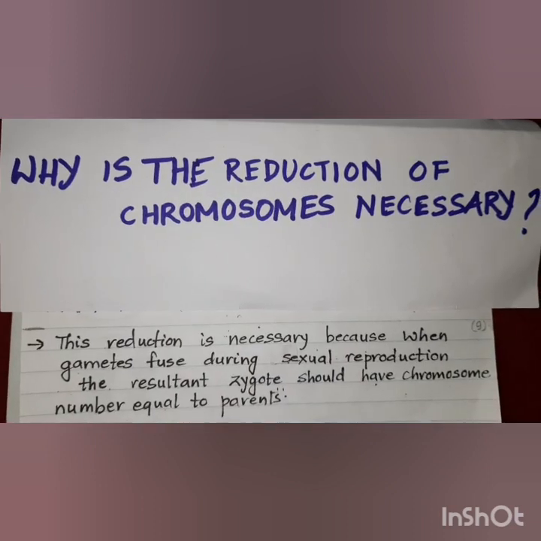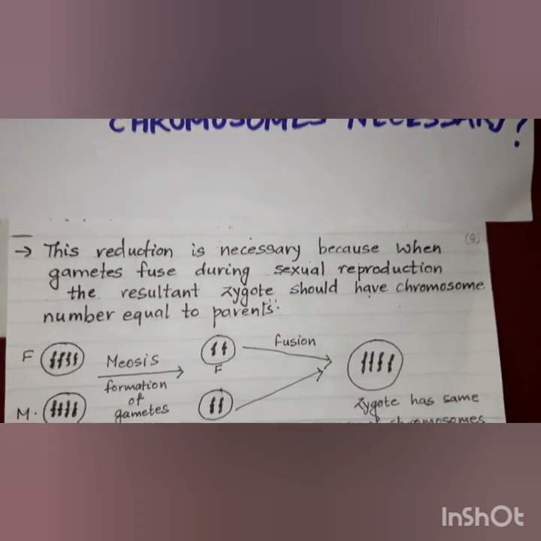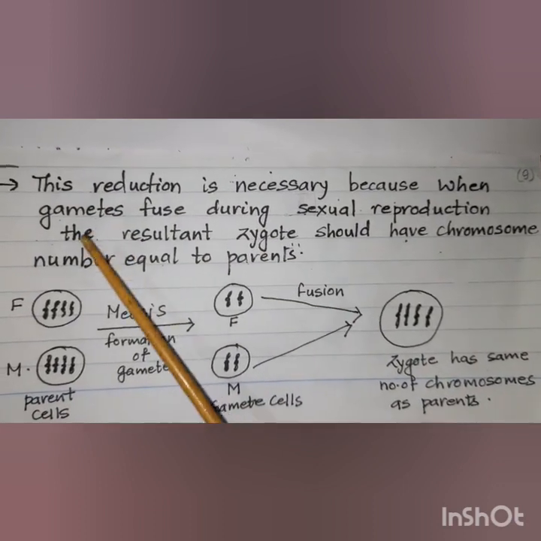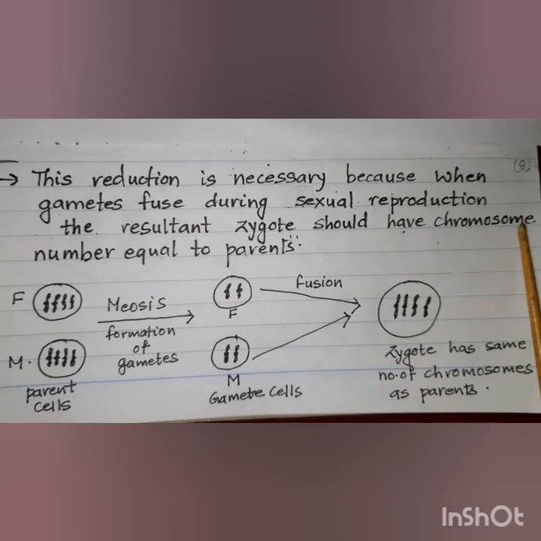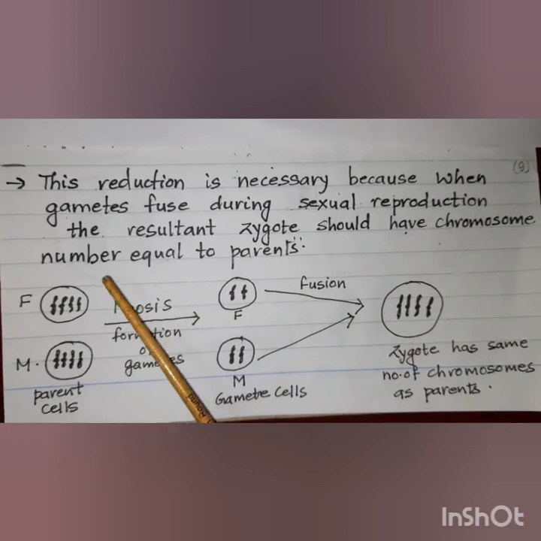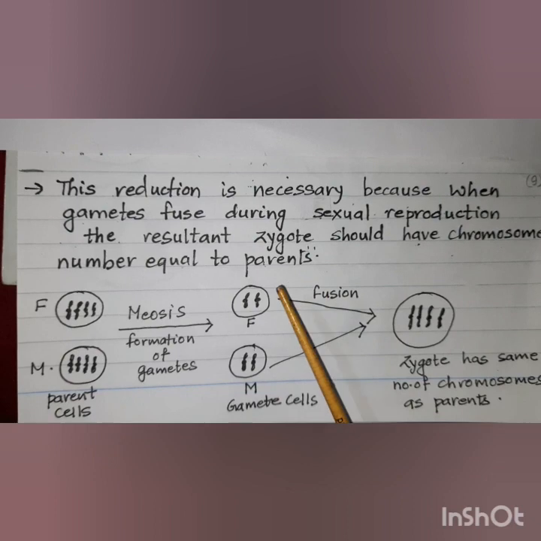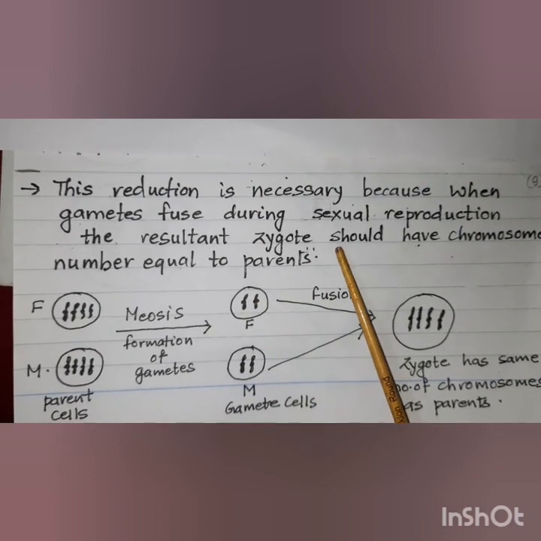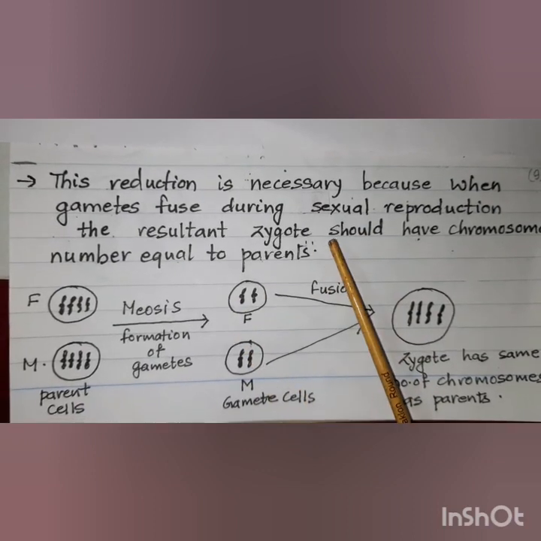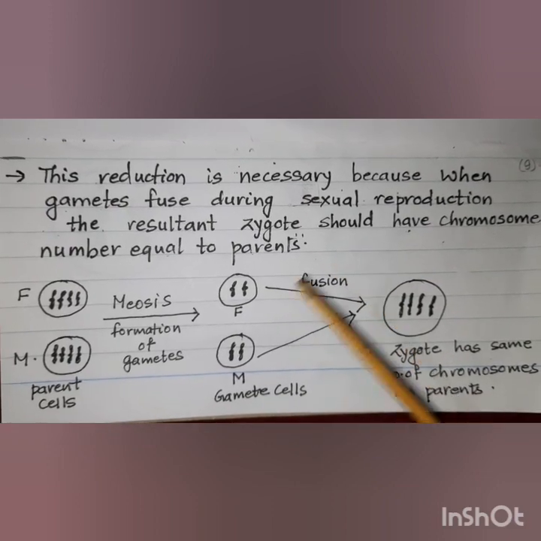Now let us discuss why the reduction of chromosomes is necessary in the gametes. This reduction is necessary because when the gametes fuse during sexual reproduction, the resultant zygote should have the chromosome number equal to the parents, because the basic purpose of reproduction is to produce like your own. If the parent and the child become different, the purpose of reproduction is not solved. Reproduction means to have somebody which is like you.